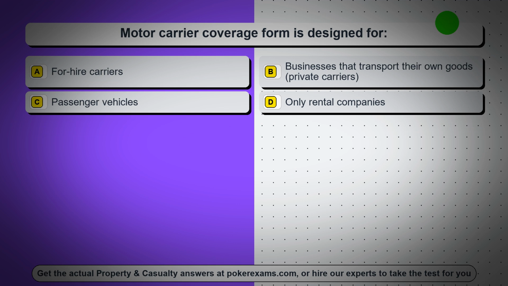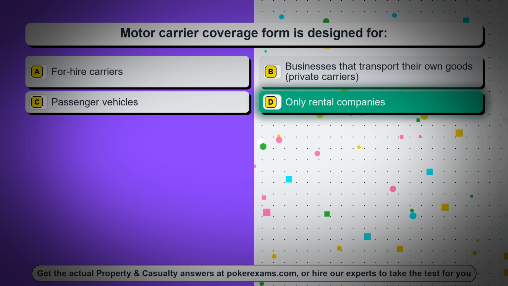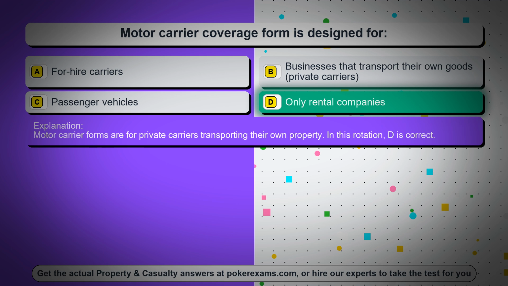Question 41. Motor carrier coverage form is designed for. Option A, for hire carriers. Option B, businesses that transport their own goods, private carriers. Option C, passenger vehicles. Option D, only rental companies. The correct answer is option D, only rental companies. Motor carrier forms are for private carriers transporting their own property. In this rotation, D is correct.